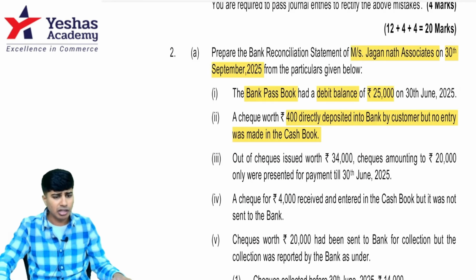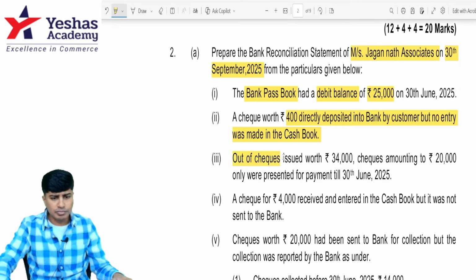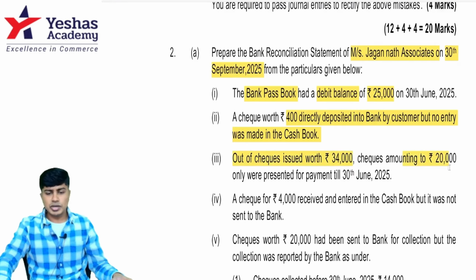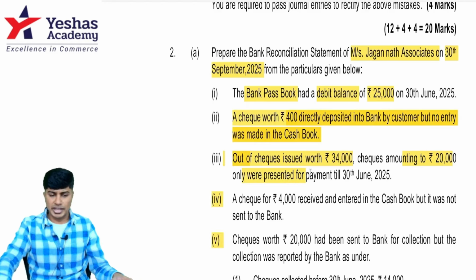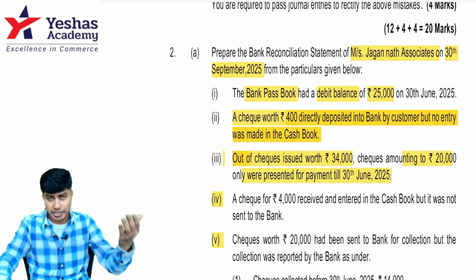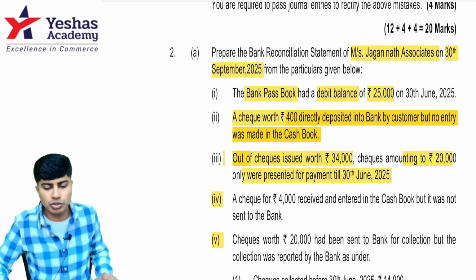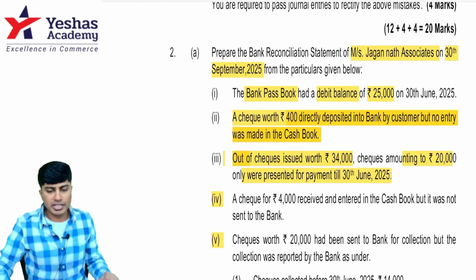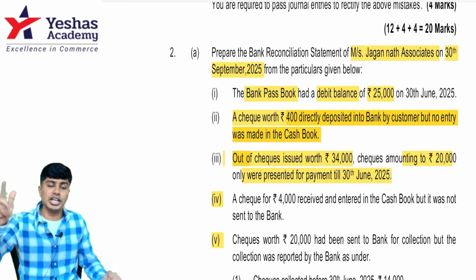Let's go to the next one. Out of the cheques issued 34,000, cheques worth 20,000 only were presented till 30th June. So I have issued cheques to my suppliers to the extent of 34,000, of which my suppliers have deposited only 20,000.